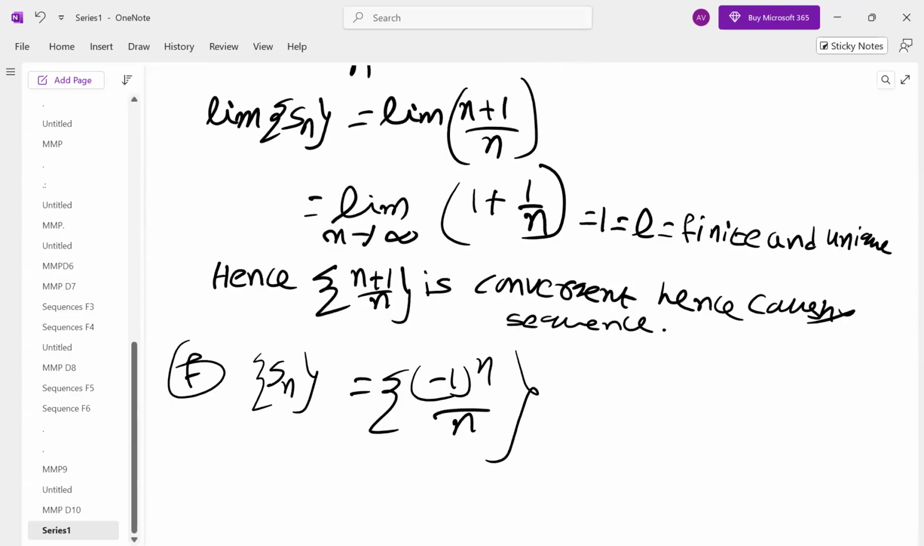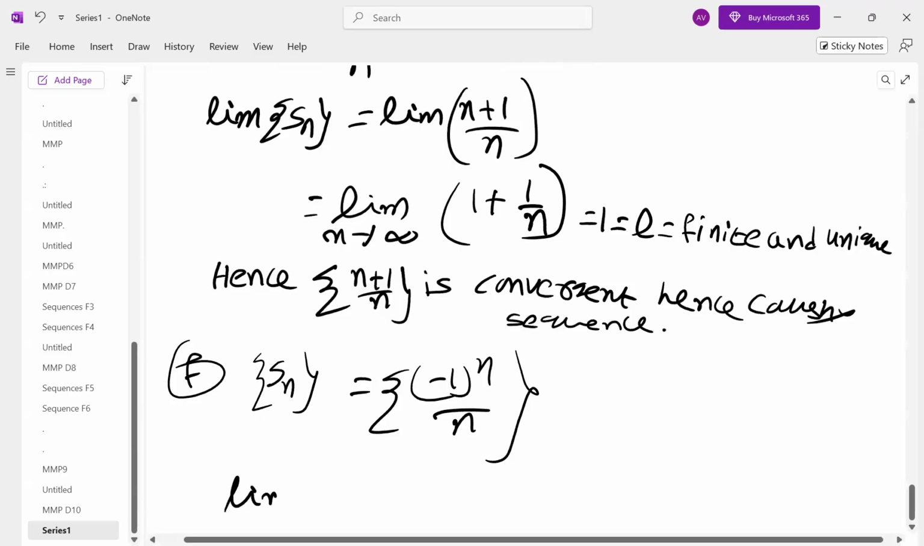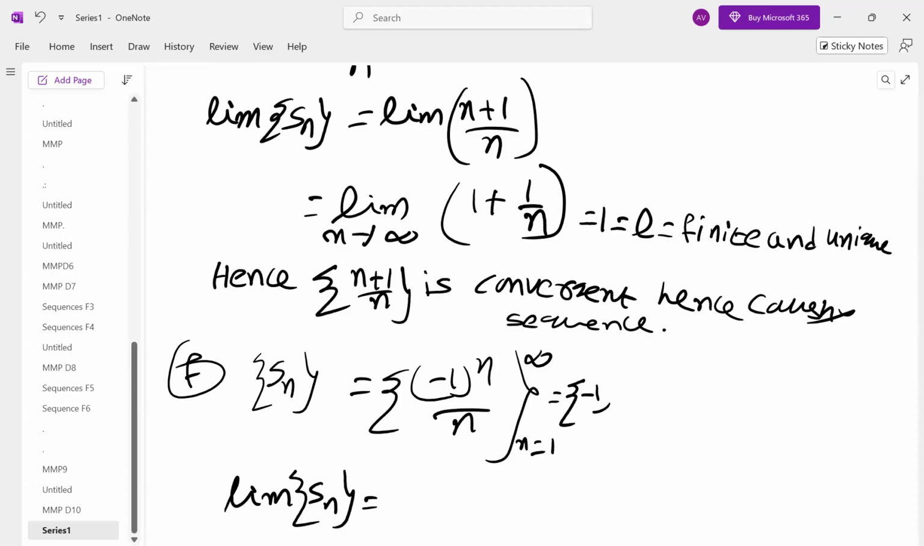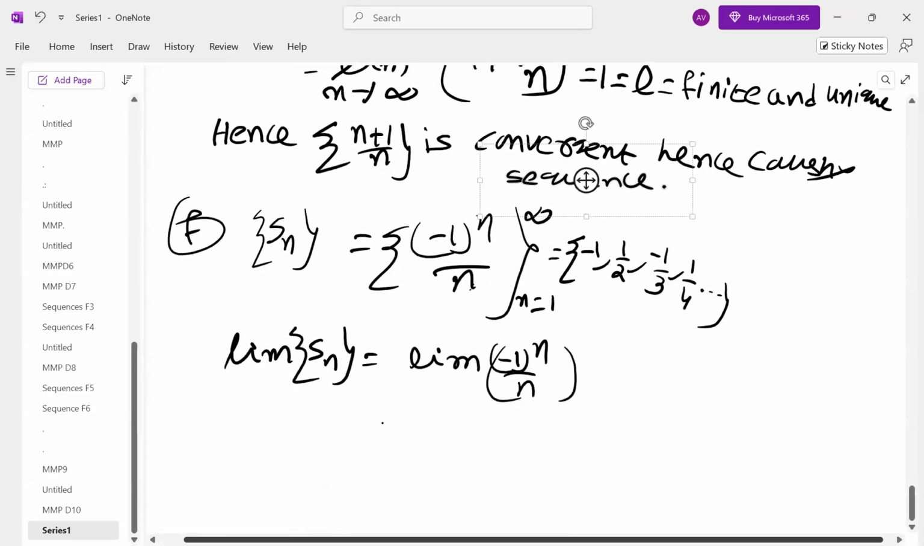So what is this sequence? Sn, we have to find the limit. What is the sequence actually? If you are interested, you can expand. This will be minus 1 plus 1 by 2 minus 1 by 3 plus 1 by 4 and so on. You can see n equal to 1, minus 1 power 1 is minus 1 by 1. n equal to 2, minus 1 square is 1 by 2. n is 3, minus 1 cube is minus 1 by 3 and so on. The limit of the nth term, that is (minus 1) power n by n.